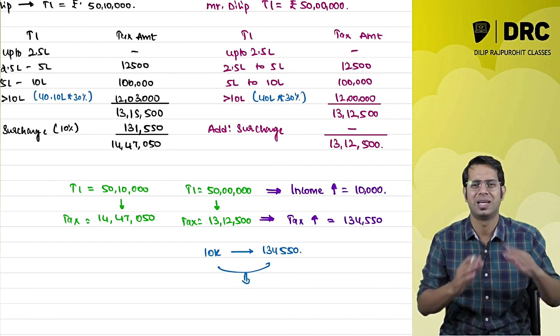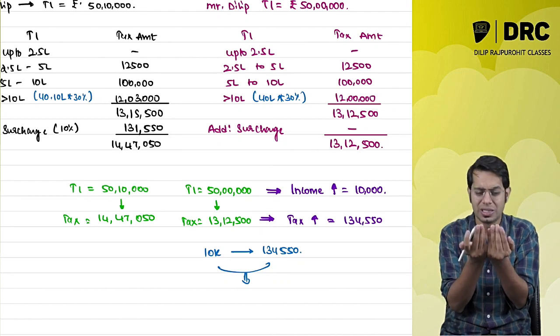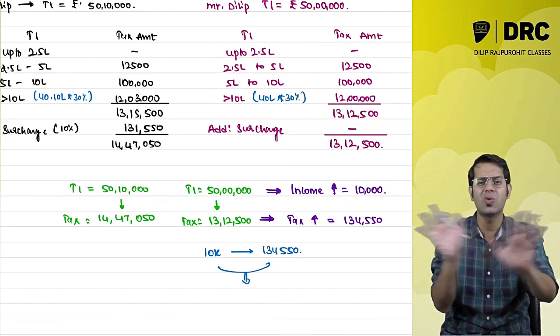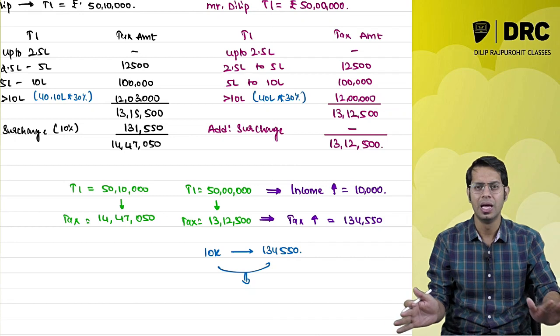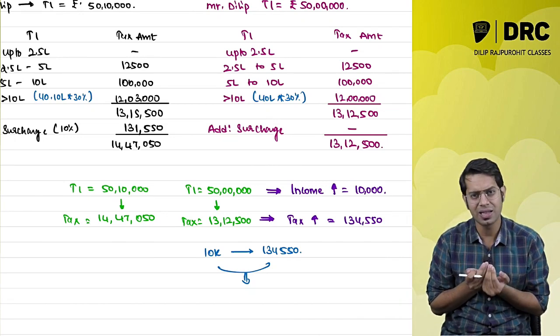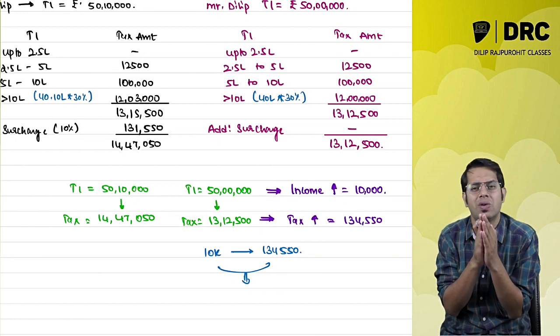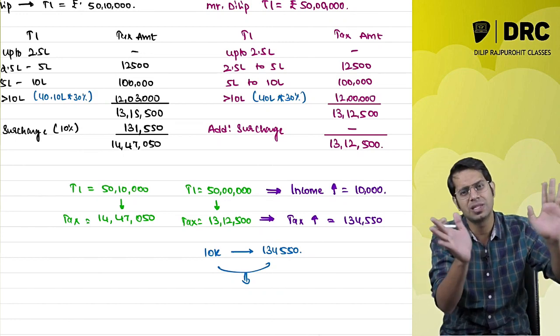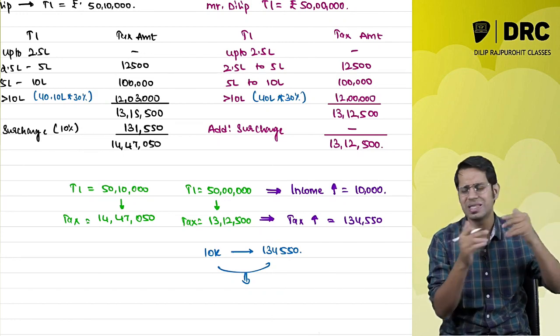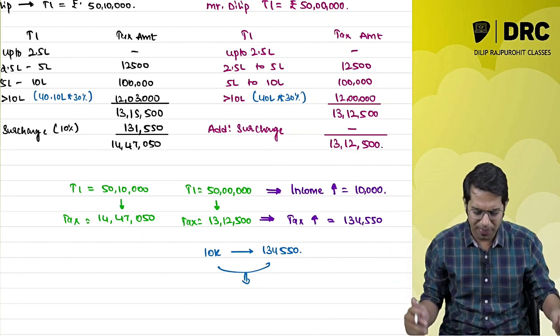I earned 10,000 rupees extra, on which you are taking a total of 1,34,550 rupees. Sir, I'll do one thing. You keep this 10,000. I don't want this 10,000, sir. I don't want this money. I earned this extra 10,000 rupees, and you're taking so much tax from me. So, sir, I request you, you please keep this money. I don't want this amount.